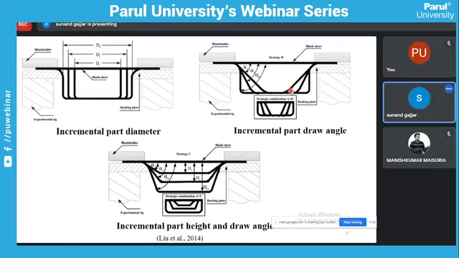Then in the third figure, incremental part height and draw angle. So we simultaneously increase the part height as well as the draw angle. If we say h1 is 20 centimeter, then alpha 1 is 20 degree wall angle, then we can observe 40 centimeter, 40 degree wall angle, and that's all. So in the third figure both are increasing, right? Part height and draw angle. In the first figure only part diameter is increased, in the second figure the wall angle is increased, and in the third figure part height and draw angle both are increasing.